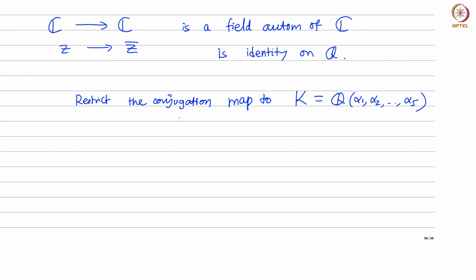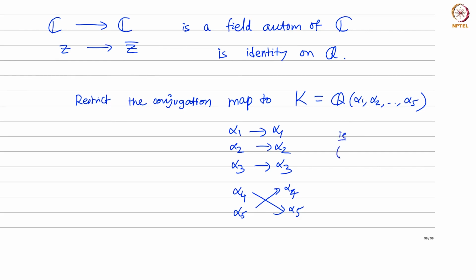Now what does this conjugation map do? Well, it fixes alpha 1, 2 and 3, right? So this map behaves like this on the roots. It sends these to themselves and it interchanges these two, alpha 4 and alpha 5. Okay, now what sort of element is this? If you think in terms of the group action on these 5 elements, this is like a transposition, right? It sends the first 3 elements to themselves and it transposes the 4th and the 5th elements, right? So there exists a transposition in your group G.